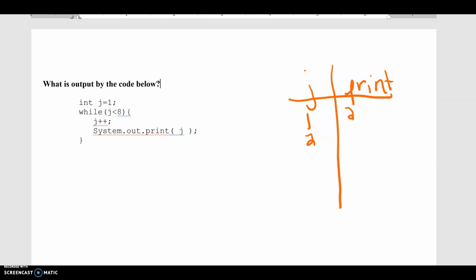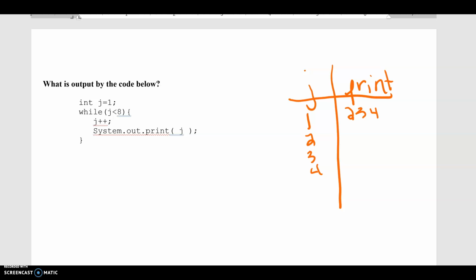Is j less than 8? Well, j is 2, and 2 is less than 8, so that is true. So I'm going to increment j by 1, and I'm going to print j, and j is 3. I'm going to come up to my condition. Is 3 less than 8? That is true, so I'm going to increment j by 1. j becomes 4. I'm going to print j.